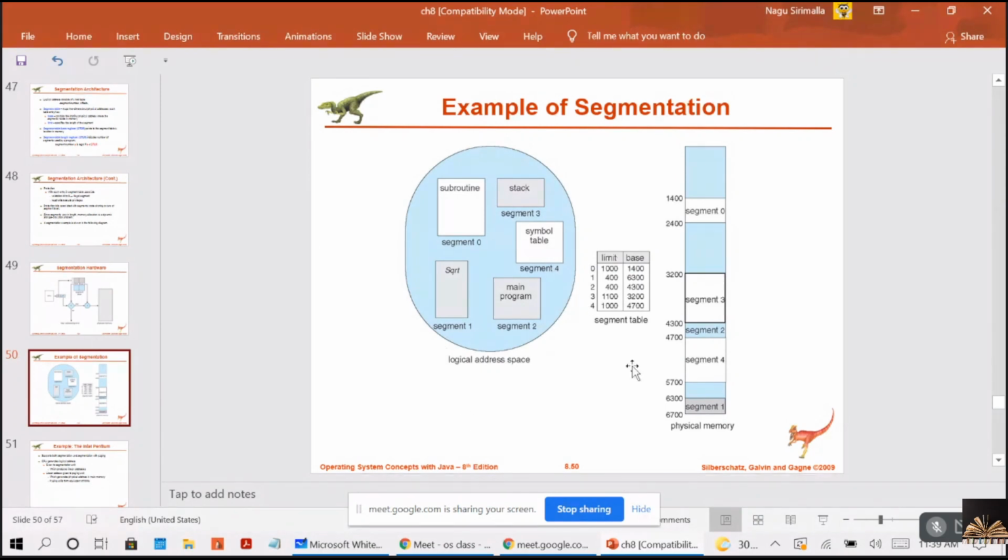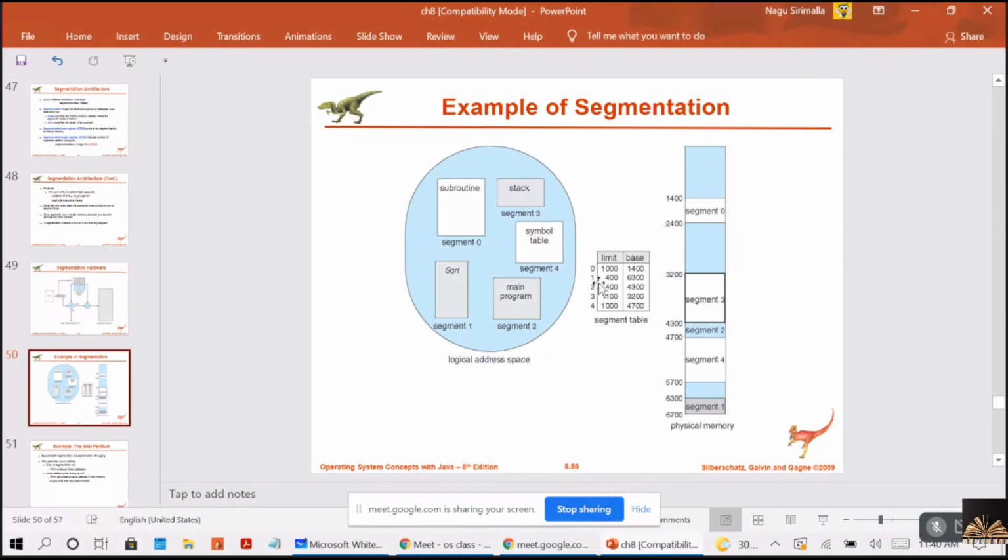Coming to the segment table, the 0th segment is starting at base address 1400 and its limit is 1000. So segment 0 is stored starting from 1400 bytes and extends till 2400, because the length of the segment is 1000 bytes.